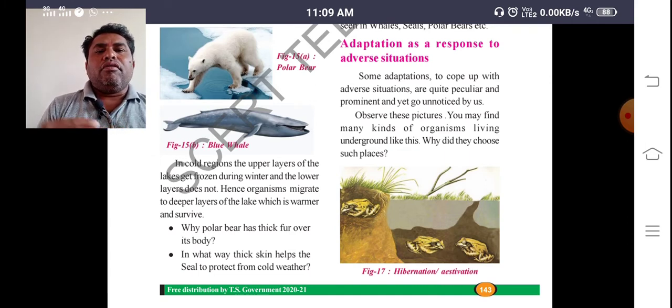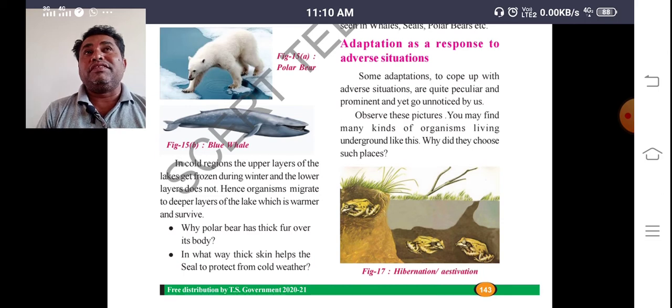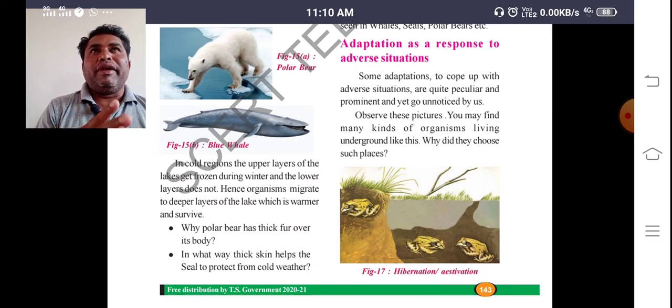generally all the aquatic organisms living in the lakes during winter, the surface water will be frozen and form an ice lake, so the organisms will not survive in that ice. In the deeper layers of the lake there will be liquid water, and it will be warm, so they migrate into the deeper layers and survive. Continuously in this way, during summer and winter they move from lower to upper to deeper layers in the water body, to control climatic conditions.